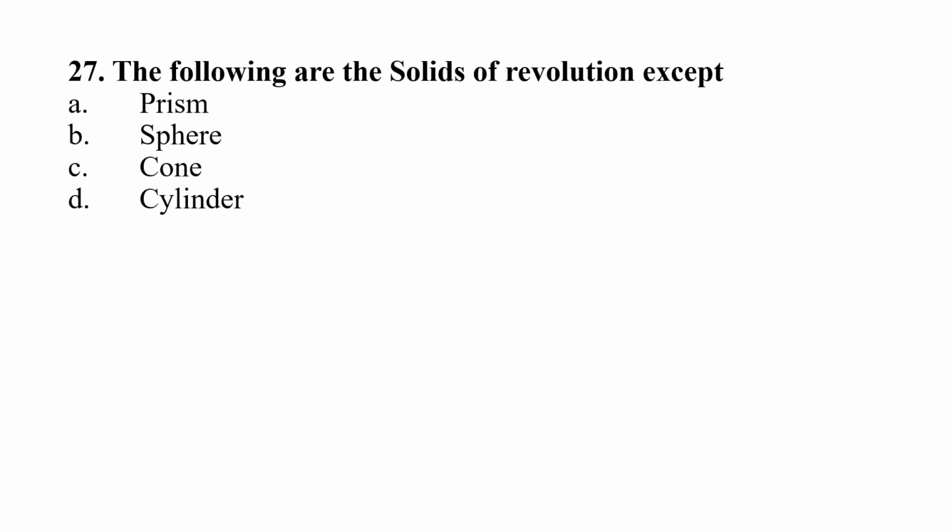Question 27. The following are the solids of revolution except A, prism, B, sphere, C, cone, D, cylinder. Right answer will be option A, prism.